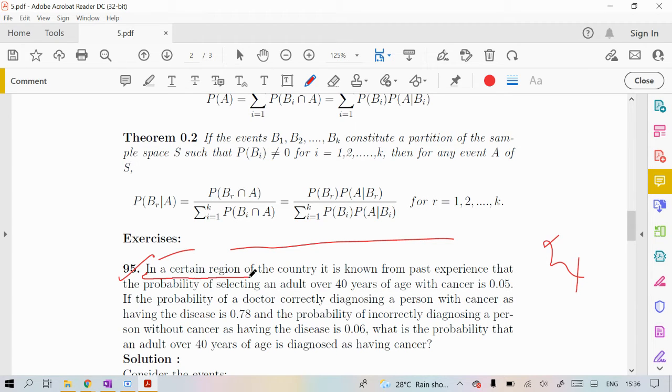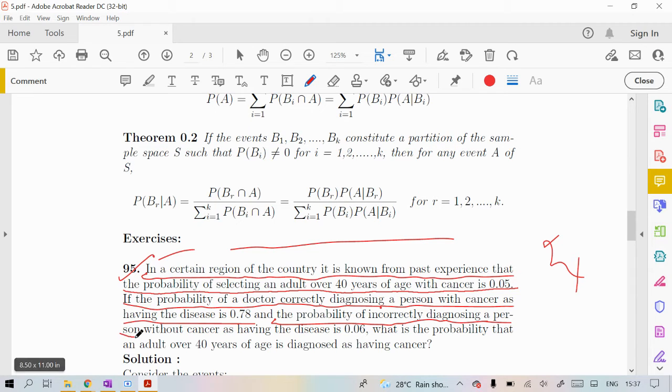So in a certain region of the country, it is known from past experience that the probability of selecting an adult over 40 years of age with cancer is 0.05, and the probability of a doctor correctly diagnosing a person with cancer as having the disease is 0.78, and the probability of incorrectly diagnosing a person without cancer as having the disease is 0.06.